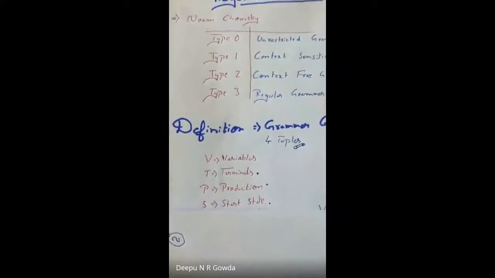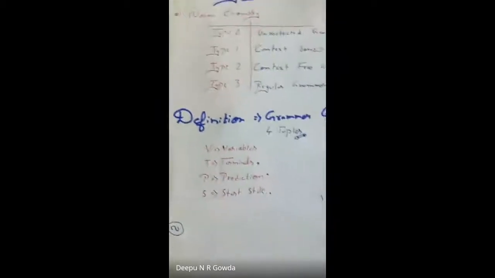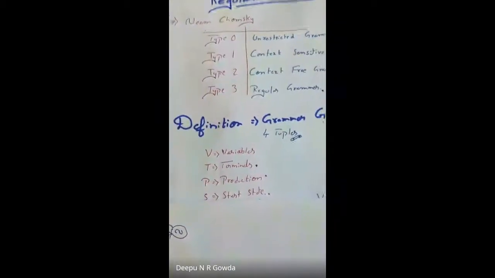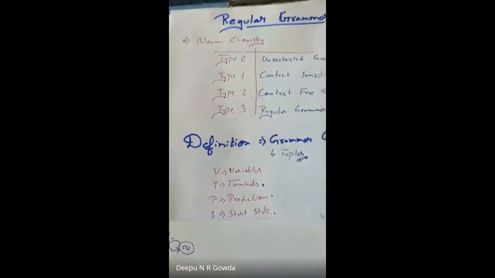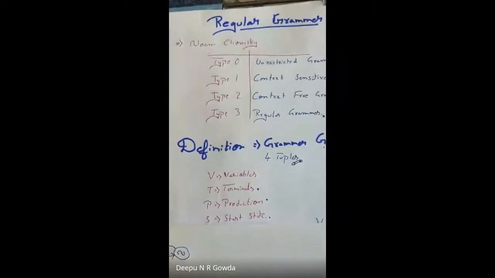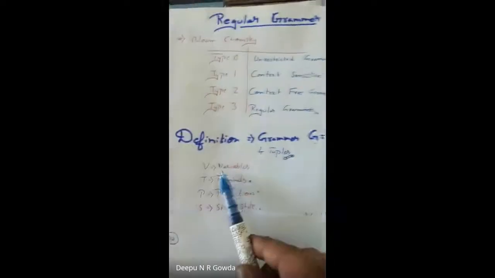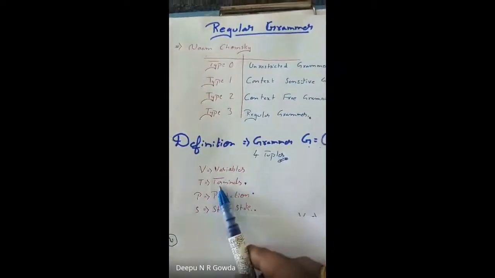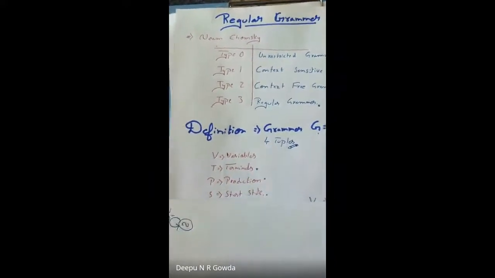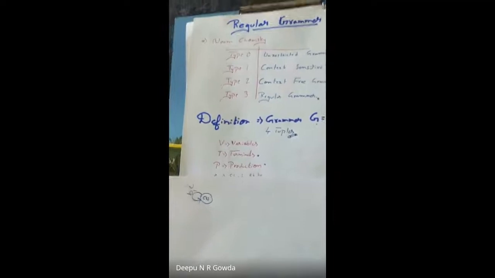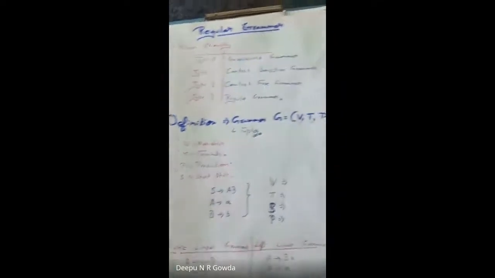Hope you remember the DFA, where we defined M equals Q, sigma, delta, q0, F: the number of states, the symbols used, the starting state, and the final state. In the same way, for every grammar we define G equals V, T, P, S. V is the set of variables, T is the set of terminals, P is the production, and S stands for the starting state.